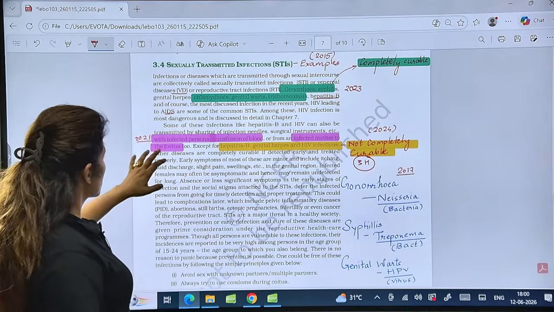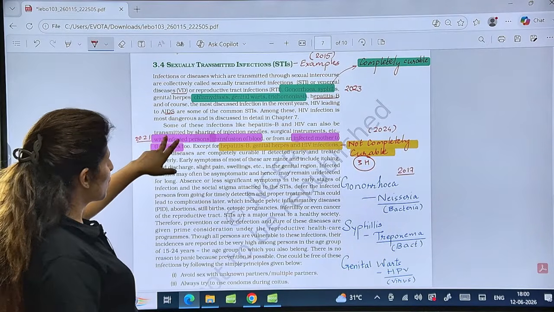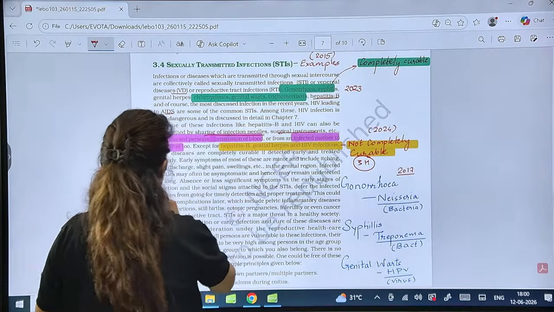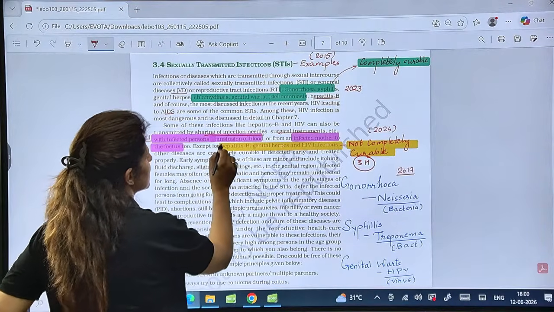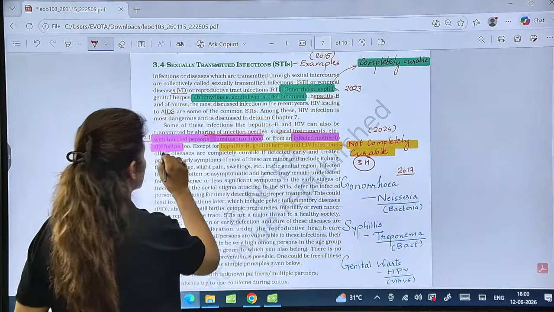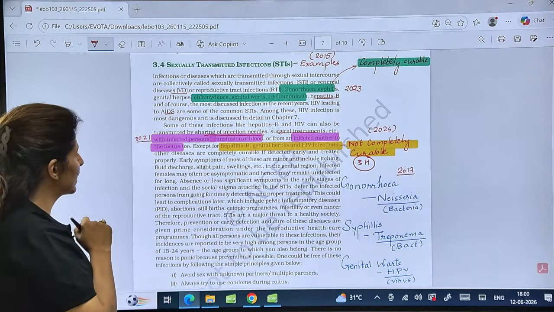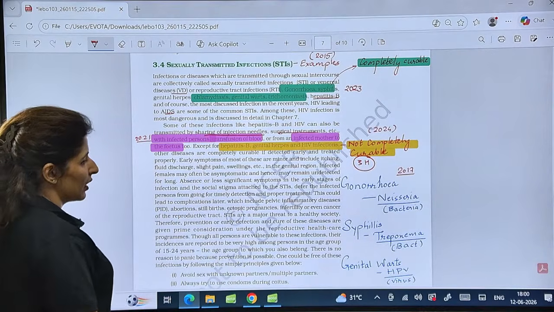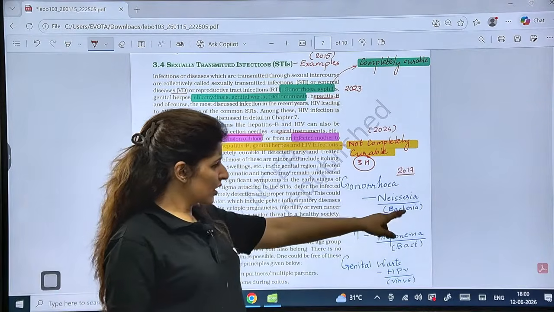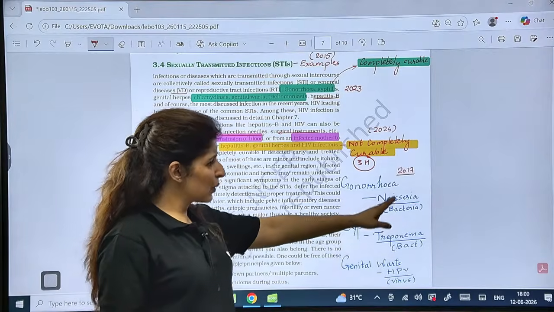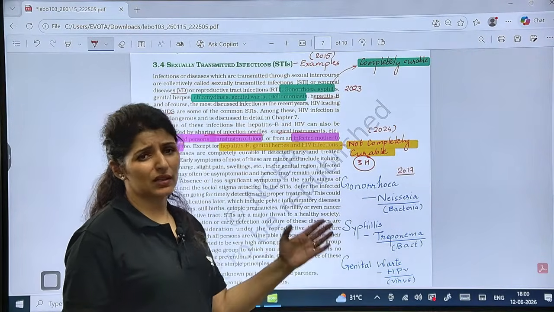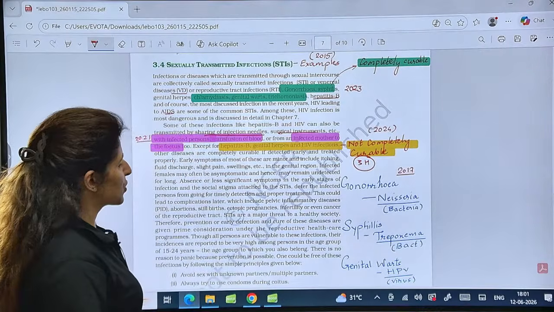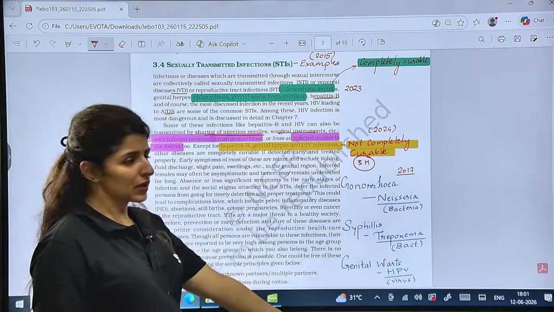Is that clear? So, how does it transmit? The mode of transmission is through sharing of injection needles, surgical instruments if not sterilized properly, with infected persons, transfusion of blood, and from infected mother to the fetus. Is that clear? So these are the modes of infection. Such questions are also being asked, right? Then the causative agent of gonorrhea is Neisseria, syphilis is Treponema. This was asked in 2017, but the syllabus and trend have changed a lot since 2017. So you can learn it, but you can skip it as well.